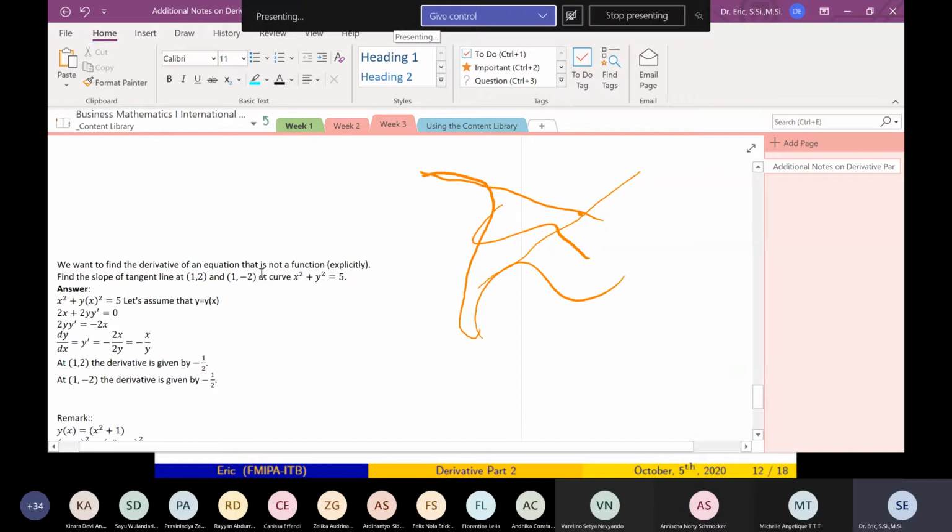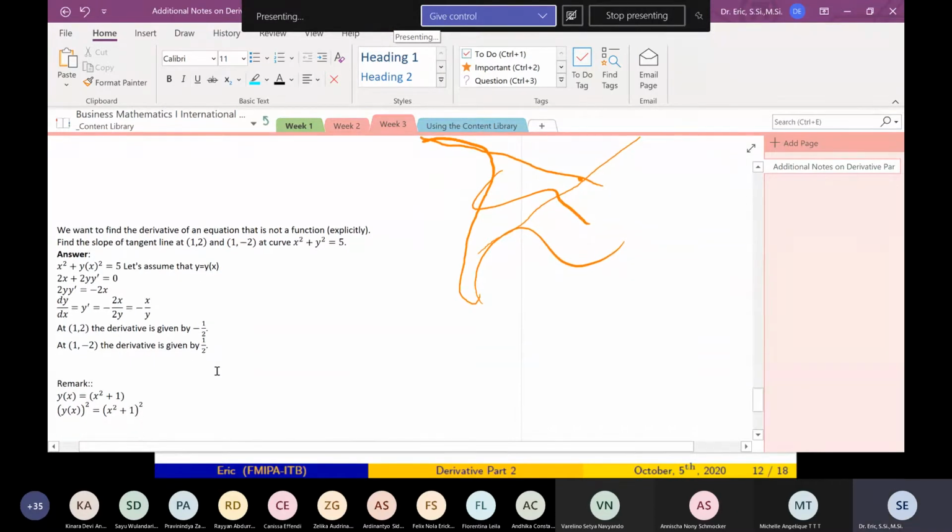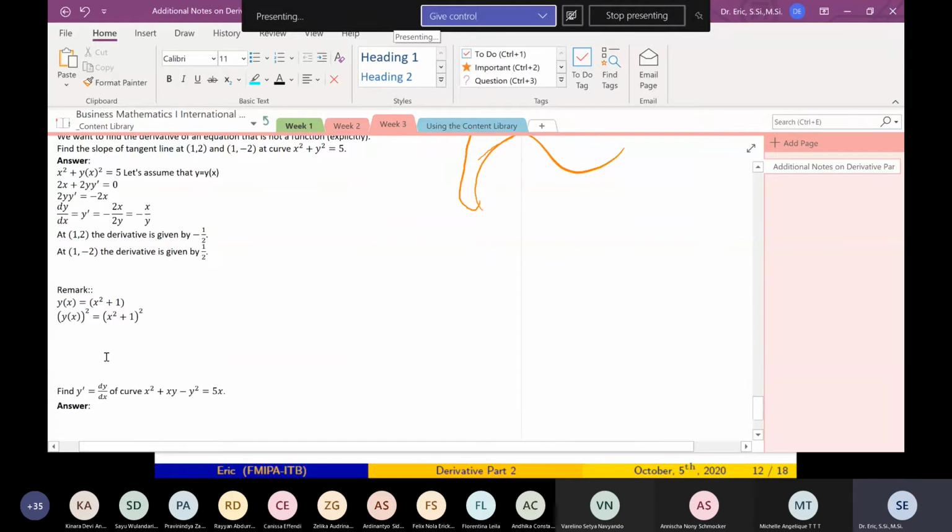I can easily check that for 1, 2, 1 squared plus 2 squared equals 5. What about this one? 1 squared plus minus 2 squared is equal to 5. So the point 1, 2 is on the graph, and the slope is given by just a half. So this is the slope of the tangent line. Any questions?